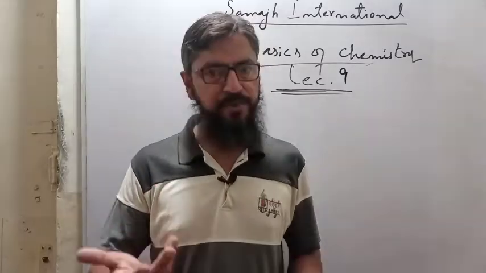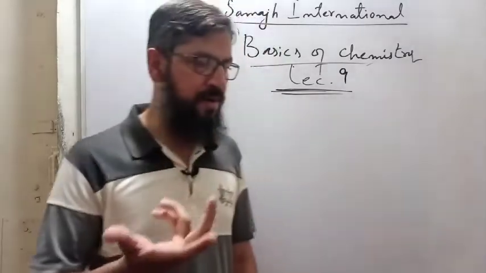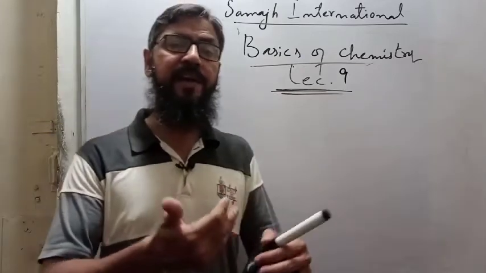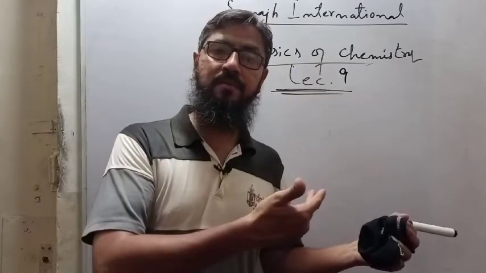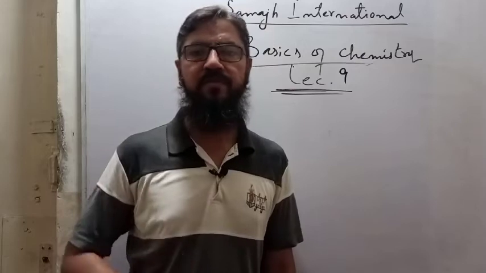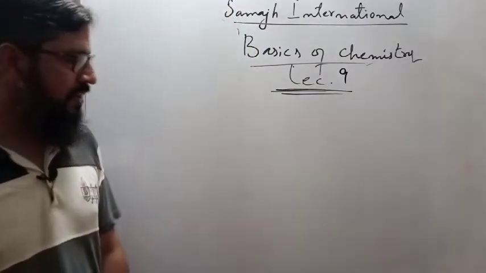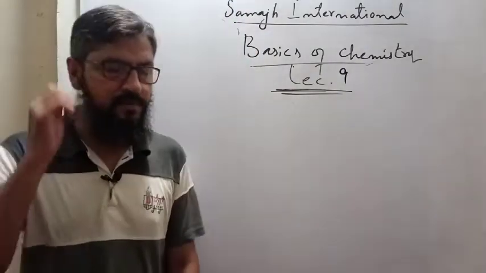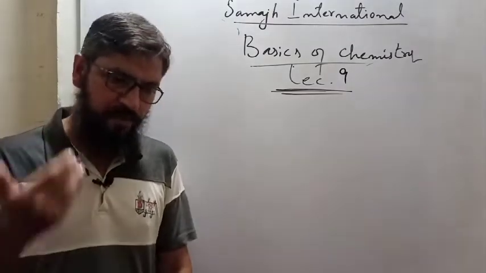Another thing you made is entirely different. This thing is actually a compound, because the definition of compound tells us that it is made up of different atoms.